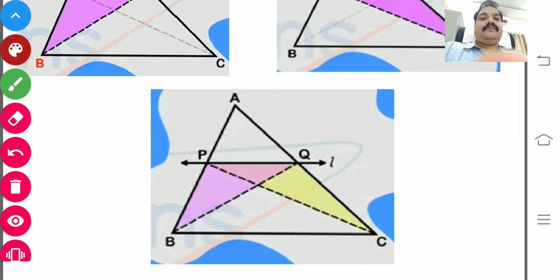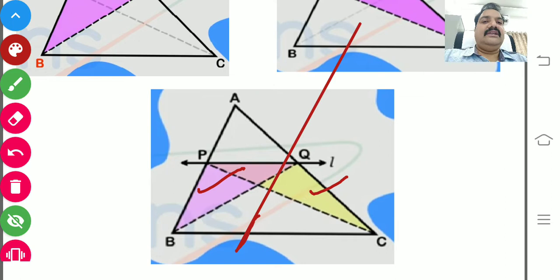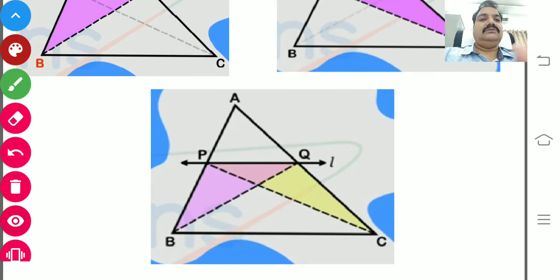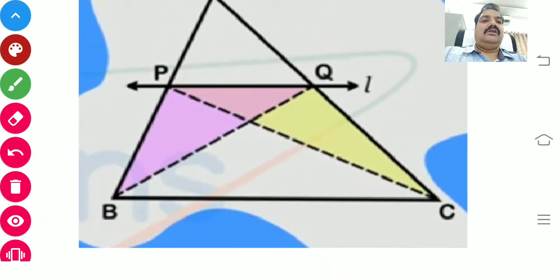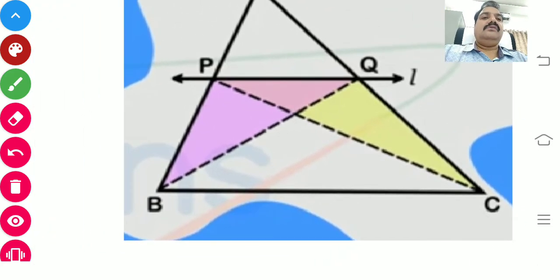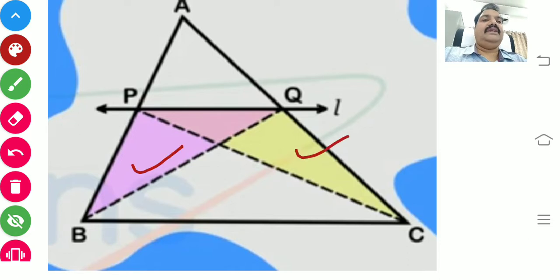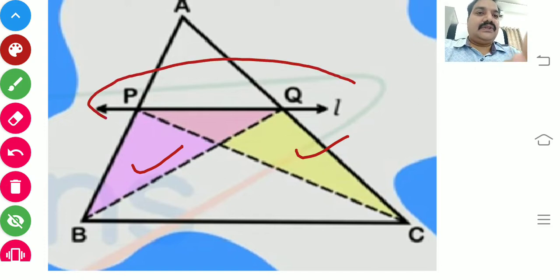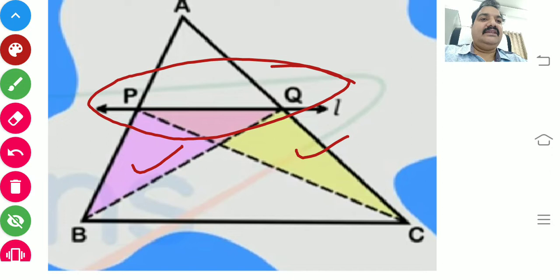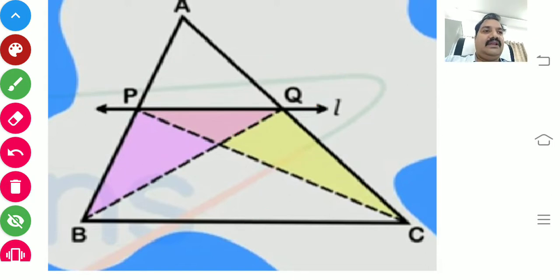Now the third one. If you observe, here two triangles are there, the pink triangle as well as the yellow triangle. So the two triangles, if you observe, have the same base PQ, and are between the parallels PQ and BC, then the two areas should be equal. We have discussed in the previous slide and we have a direct theorem.